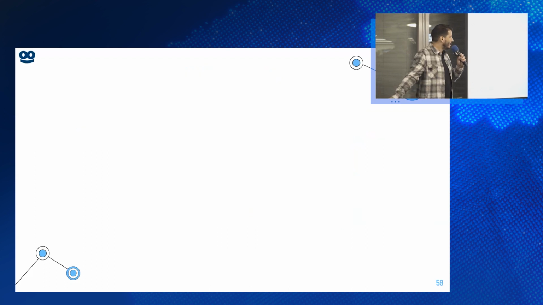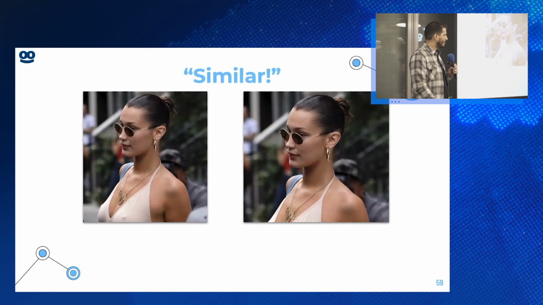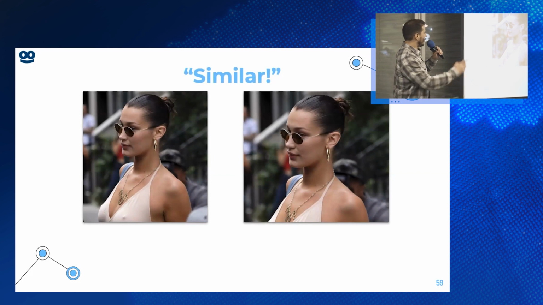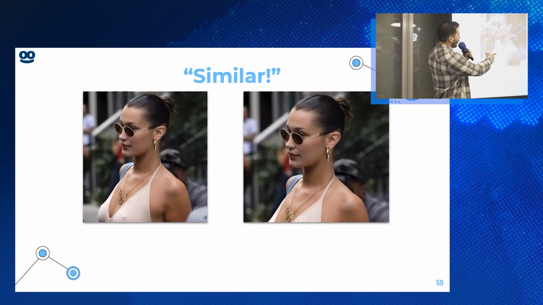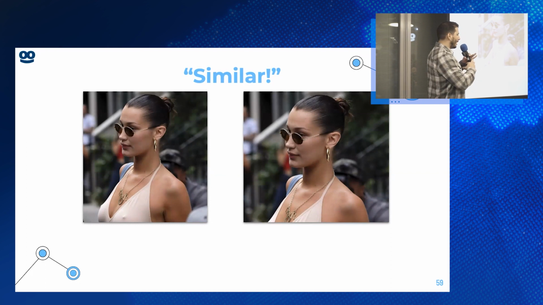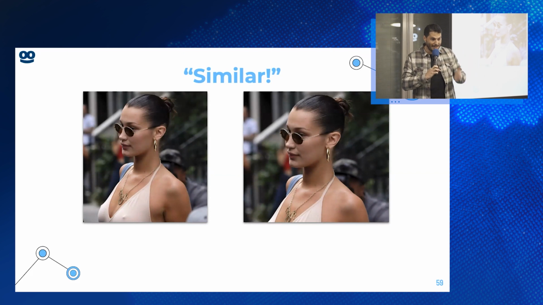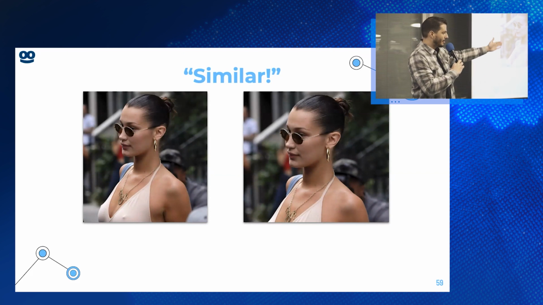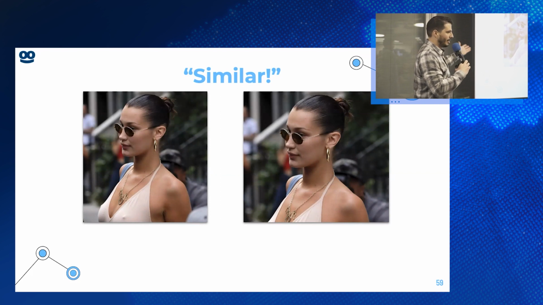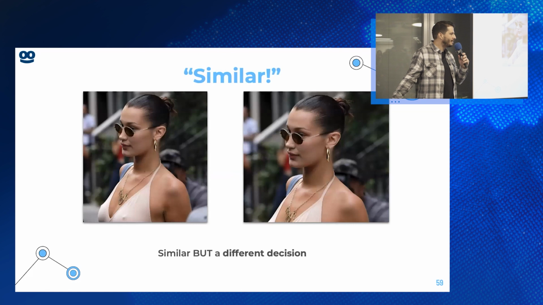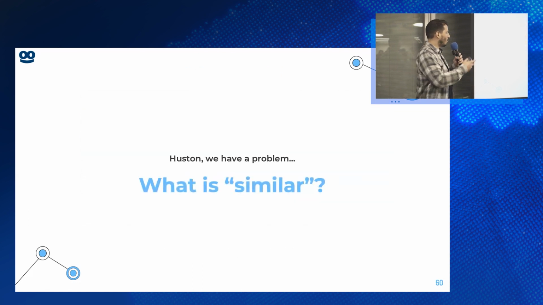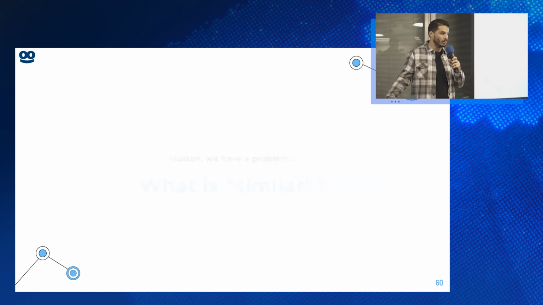Example number one. The last example, another pair of images. The image on the left is non-compliant because of, I think you can see. And the one on the right is compliant. So let's say a human rejects the first image, and a similar image comes along. It is the same image, it is the same person, but the one on the right is compliant and the one on the left is non-compliant. Similarity is hard. We need to find a way to define what is similar. What does it mean to be similar? Which basically means which threshold should we use.